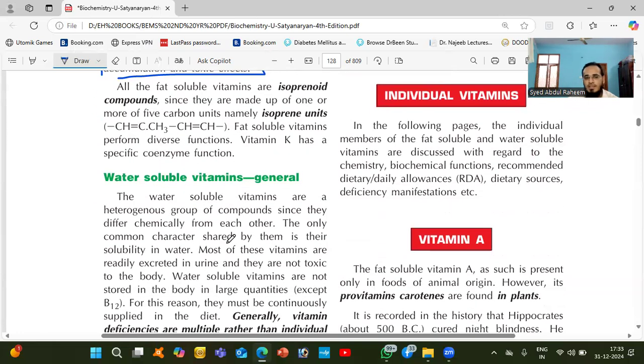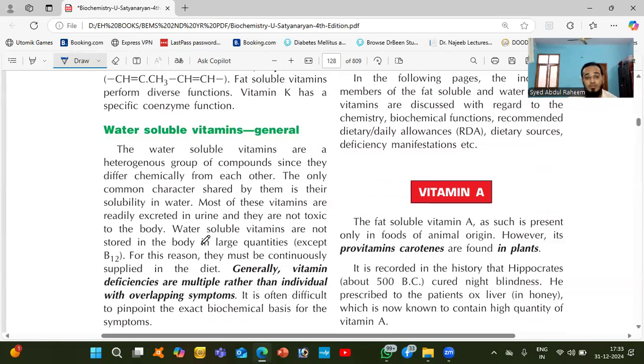Vitamin K has a specific role. What is meant by water soluble? The water soluble vitamins are a heterogeneous group of compounds since they differ chemically from each other. The only common character shared by them is their solubility in water. Most of these vitamins are readily excreted in urine. They are not toxic to the body. Water soluble vitamins are not stored in the body in large quantity except B12. For this reason, they must be continually supplied in the diet.